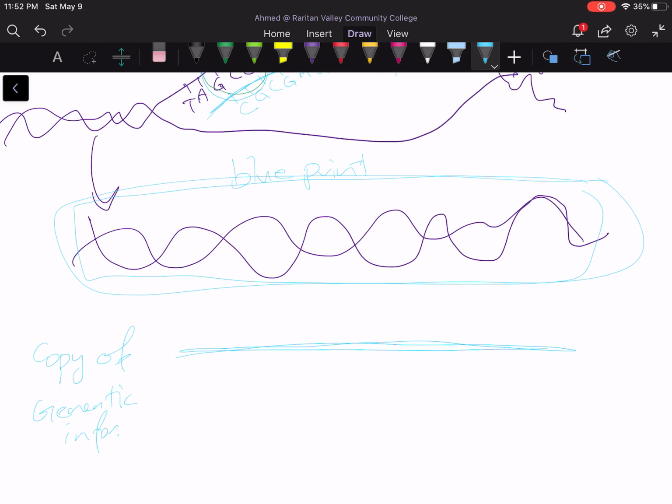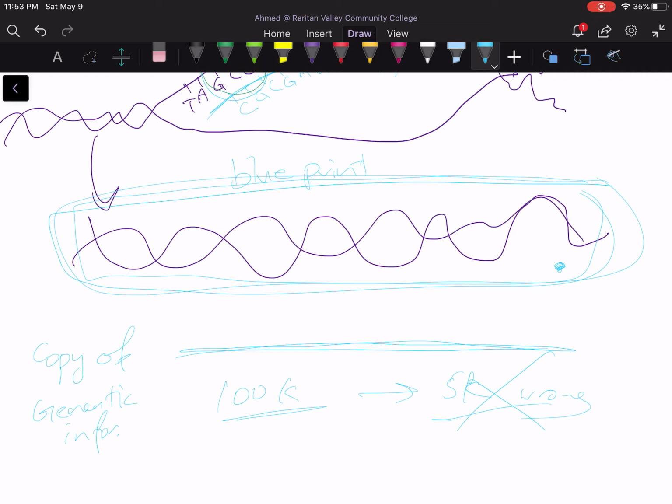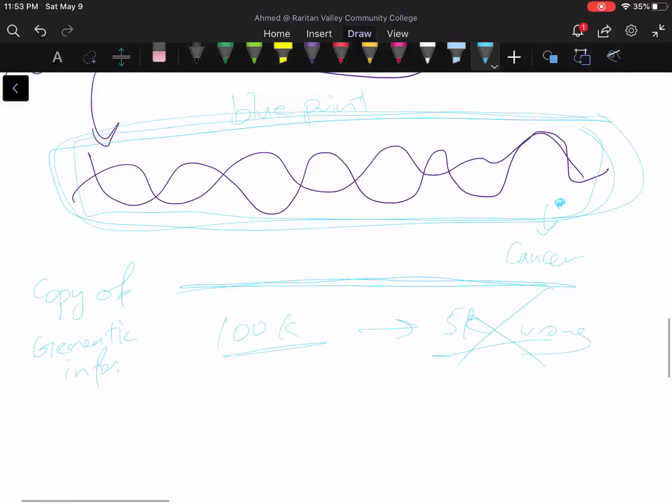And usually the body will make hundreds of thousands of messenger RNA every time for each gene. So even if we got like 5,000 wrong, it's not a big deal. We can easily discard them as long as we have the original copy intact. However, we cannot afford to have mistakes in the original copy. This might lead to cancer, for example. But having mistakes in the messenger RNA copies is not a big deal.